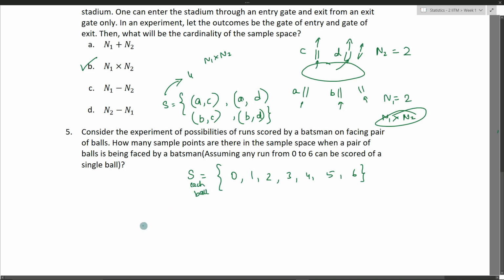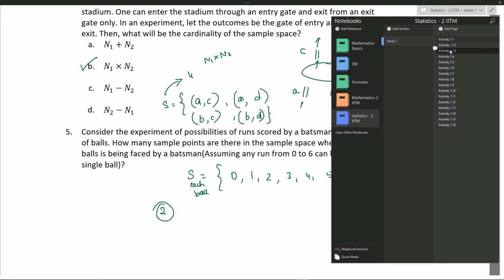So the batsman is facing how many balls? He's facing 2 balls, right? For 2 balls, what will be the cardinality of this entire set? It has 7 numbers, right? The cardinality of the sample space is 7 for each ball. For 2 balls, what will happen? It will be multiplied by itself. 7 into 7 will be equal to 49, right?